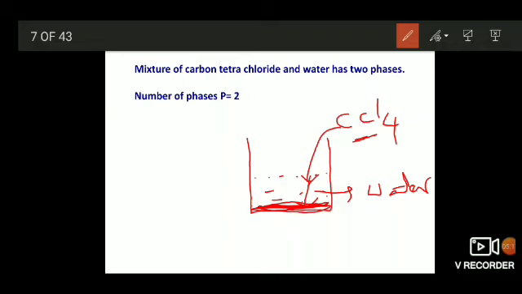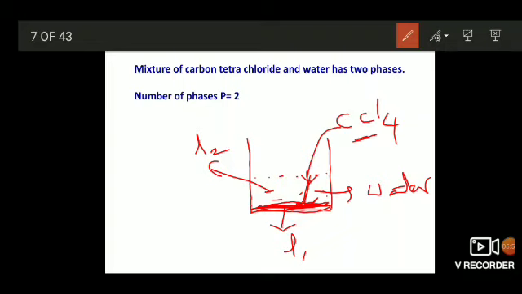Now here we can observe two phases. This is the dense oily phase which has gathered at the bottom. This is one liquid phase, and water is another liquid phase. Both are mechanically separable using a separating funnel. If we pour these two in a separating funnel, carbon tetrachloride will gather at the bottom, water will float over it, and carbon tetrachloride can be removed from the bottom easily.